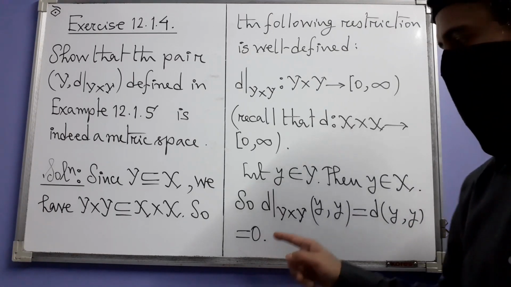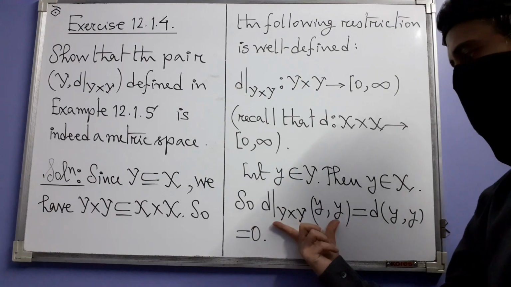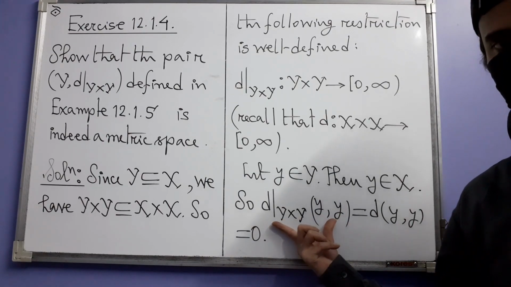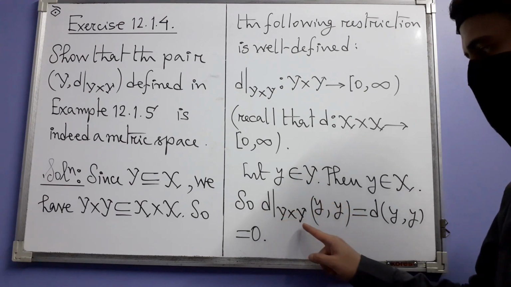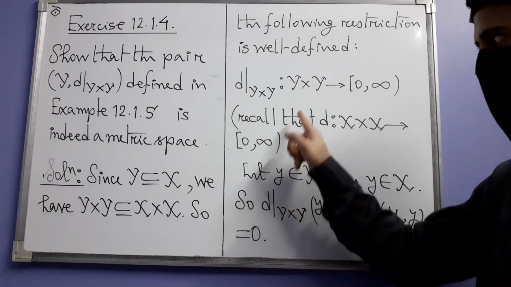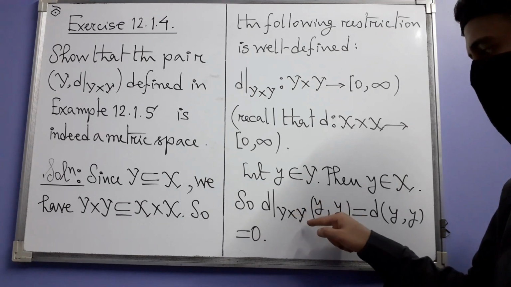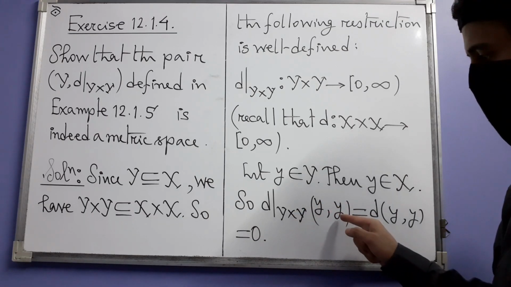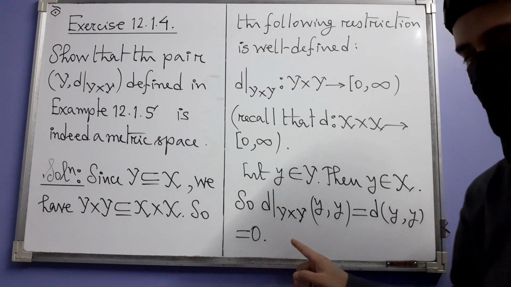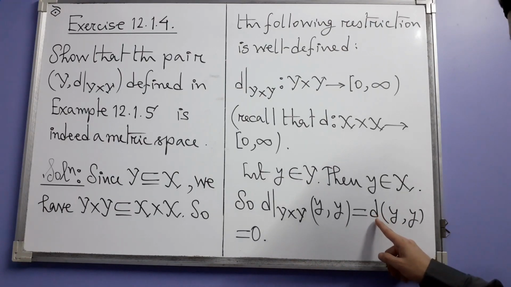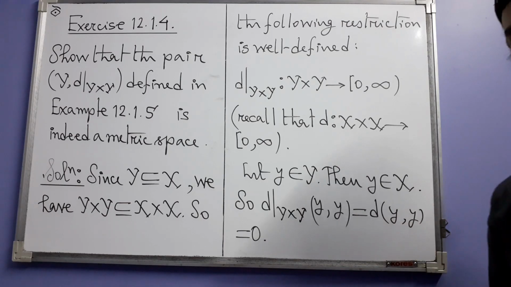The first thing we check is whether this is 0, where y is any point in Y. Because this is just the restriction of the original function d to Y times Y, and (y, y) belongs to the Cartesian product Y times Y, by definition of restriction this is nothing but the d value of (y, y).